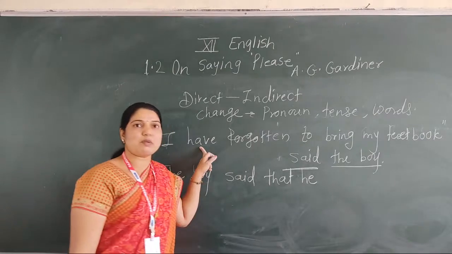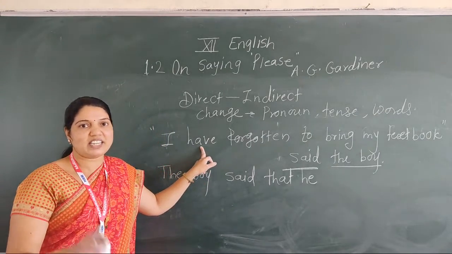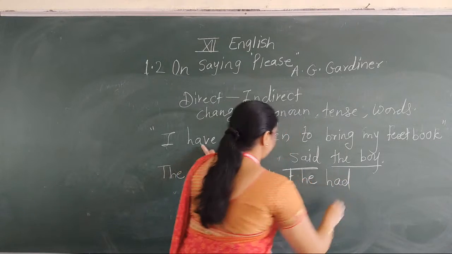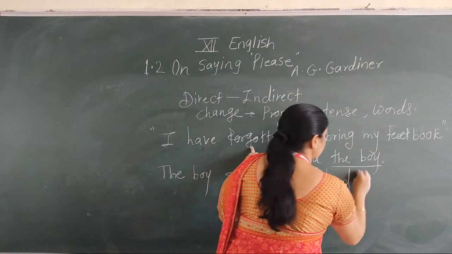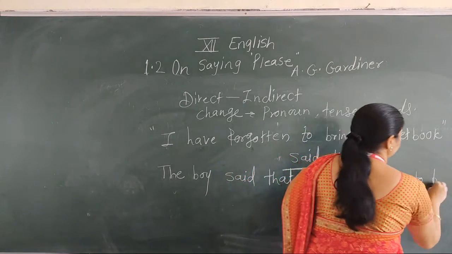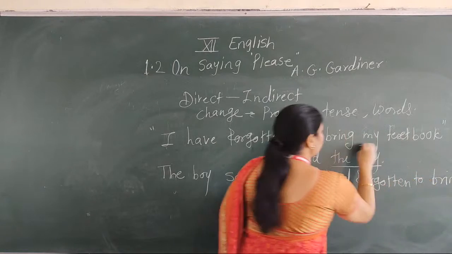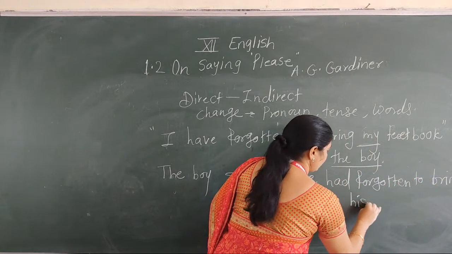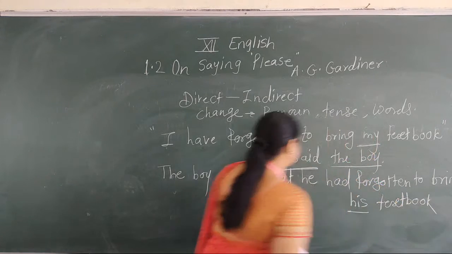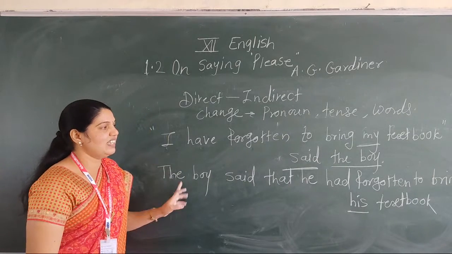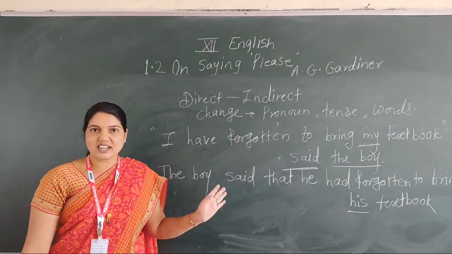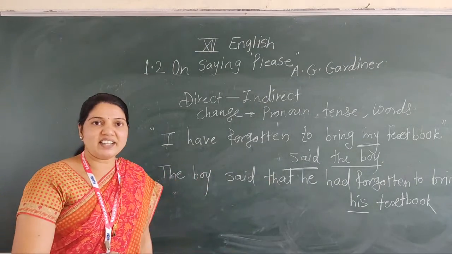What is the structure of past perfect tense? Subject, had, V3, object. That's why here we use had. V3 is already given, that is forgotten. To bring, my into his textbook. Means our answer is: the boy said that he had forgotten to bring his textbook. Do you understand all these sentences?